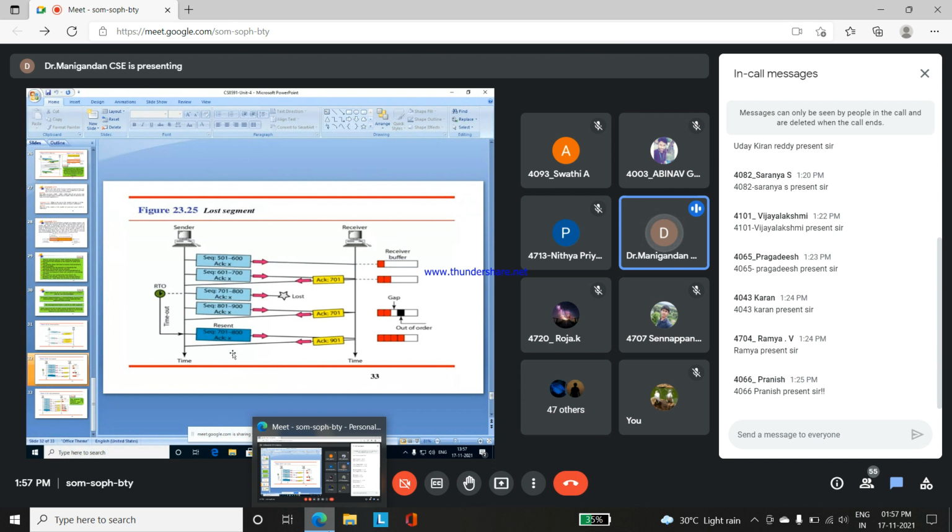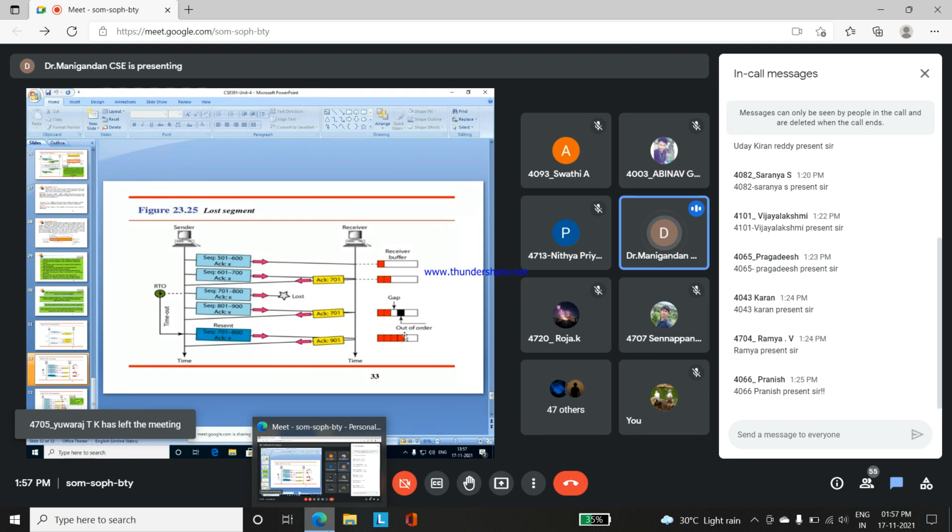So there will be a retransmission, a resending of 701 to 800 from sender to receiver. Based upon that, there will be an acknowledgement from the receiver side as 901. After receiving the data from 701 to 800, the acknowledgement 901 will be transmitted from the receiver side to the sender side.